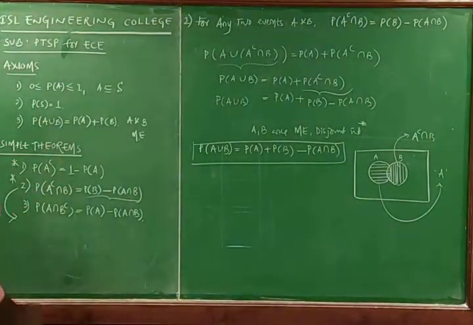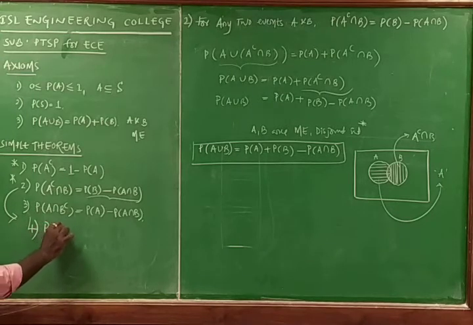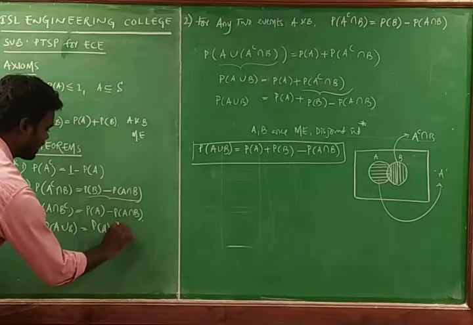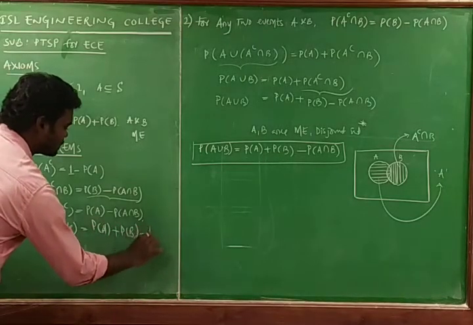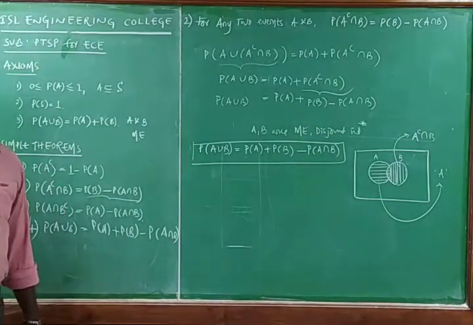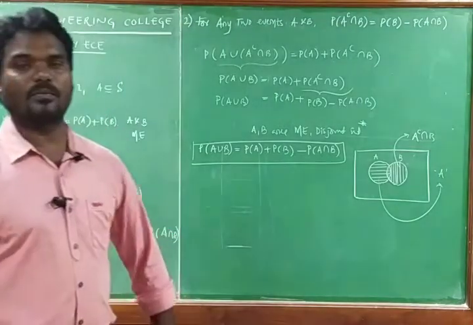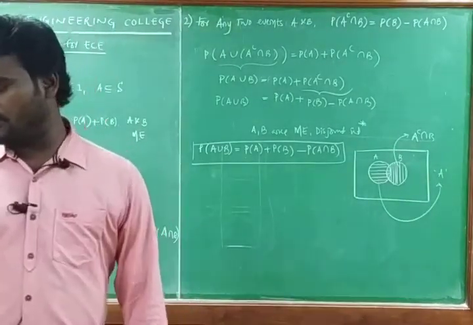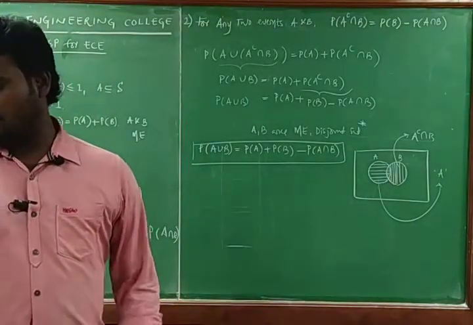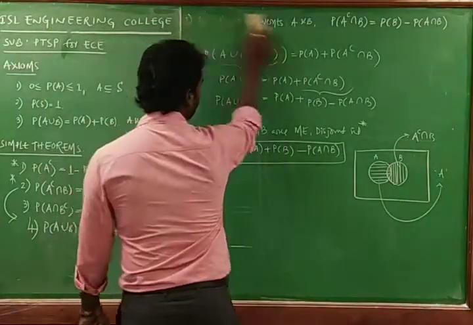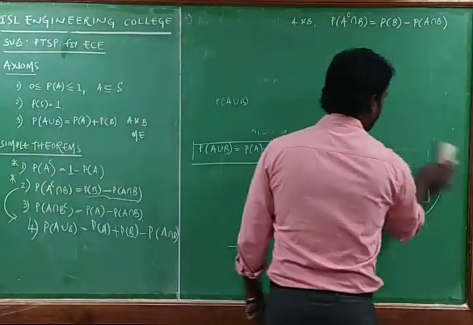The fourth one I am going with. Probability of A union B is equal to probability of A plus probability of B minus probability of A intersection B. This is the third theorem in case of probability elementary theorems. And the next theorem we are going to talk about is with three events. We are going with the fourth theorem.